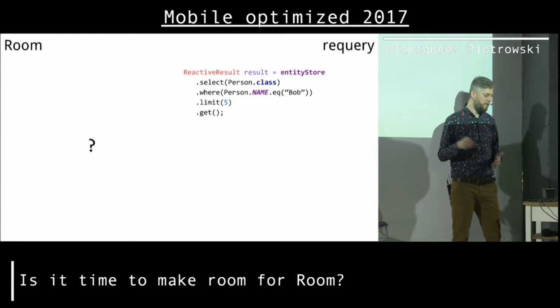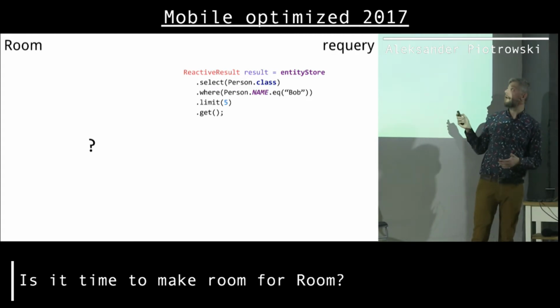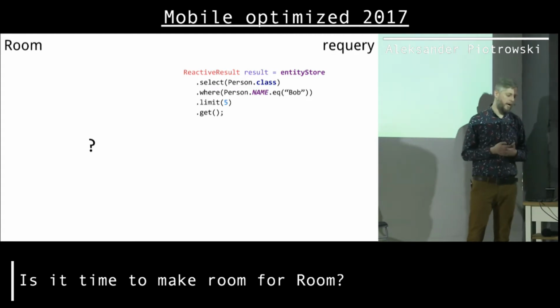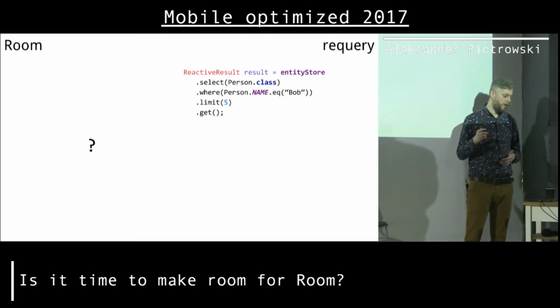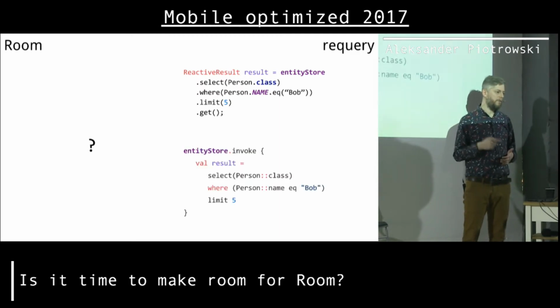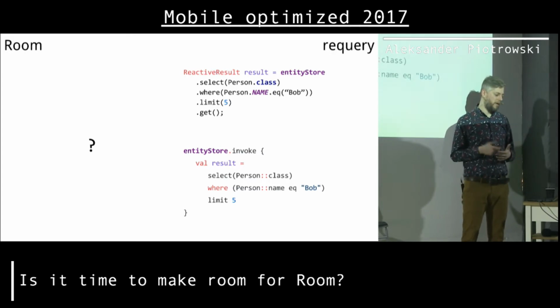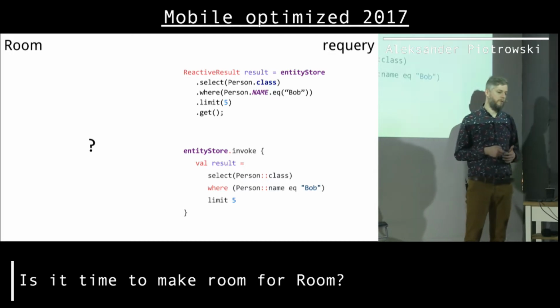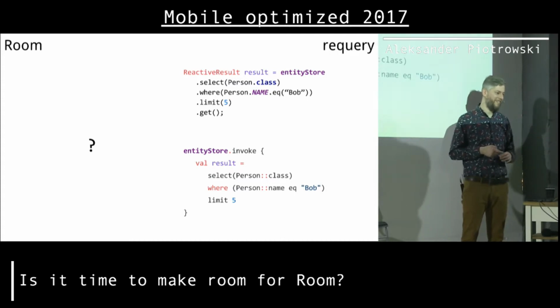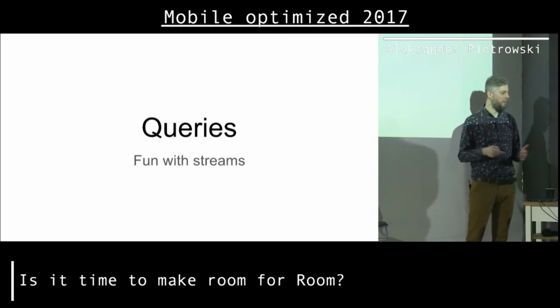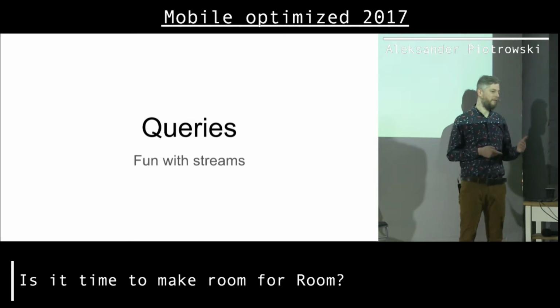With requery, if we have such a query like here, so I just basically get person from database with name Bob. A part of requery is this Kotlin API, and they have this nice DSL prepared for us. We can make queries like this, and it's super cool. So requery has a support for Kotlin, and it works with Kotlin. Room will have eventually, and has at some point in time. And that's that. Now let's talk about making queries themselves and having fun with streams.